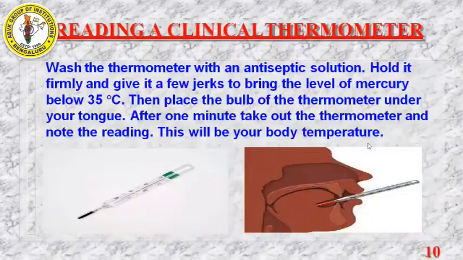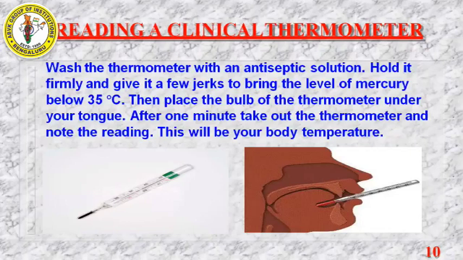Next we have reading a clinical thermometer. How do we need to read the clinical thermometer? Wash the thermometer with an antiseptic solution, hold it firmly and give it a few jerks to bring the level of mercury below 35 degrees Celsius. So before using a thermometer on a human body, you need to wash it with an antiseptic solution. Then hold it firmly by the upper part and give a few jerks. Then the mercury level will come below 35 degrees Celsius.